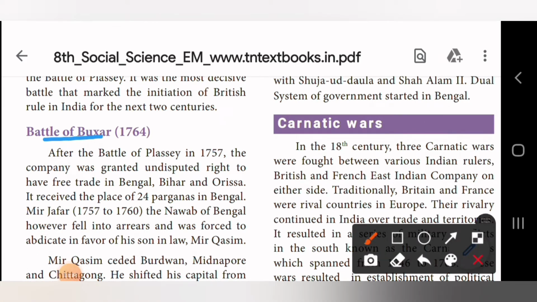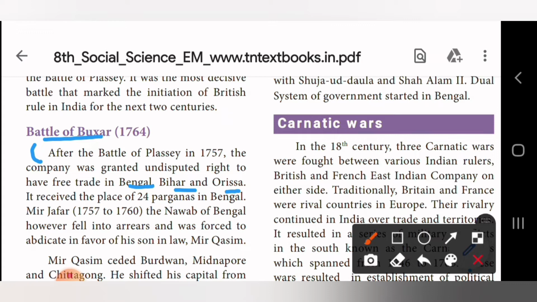Battle of Buxar. So here, after the Battle of Plassey in the year 1757, the company was granted undisputed right to have free trade in Bengal, Bihar and Orissa.